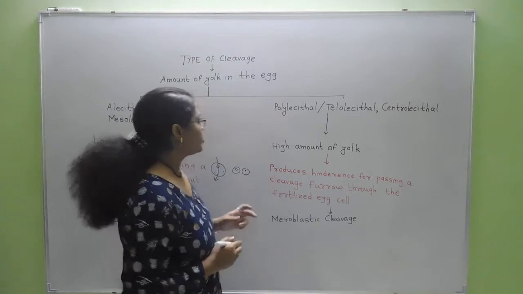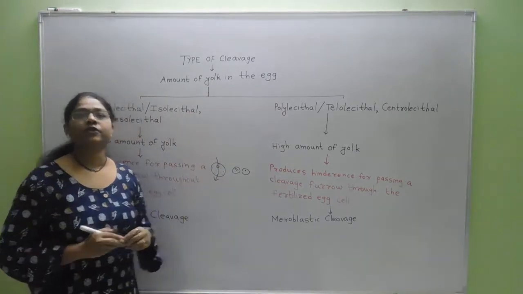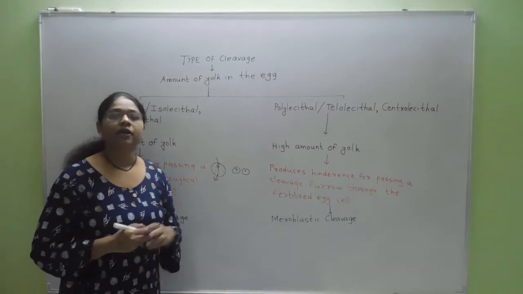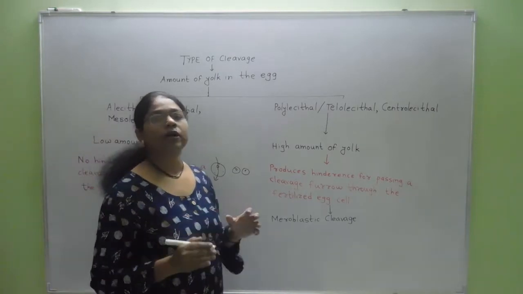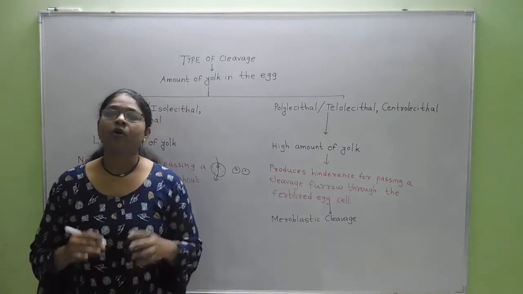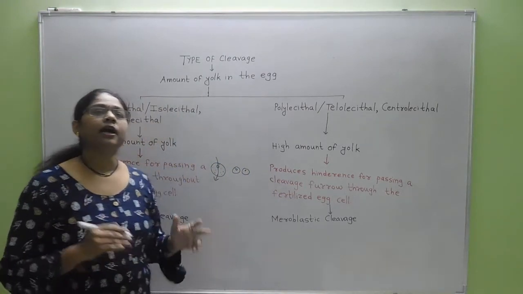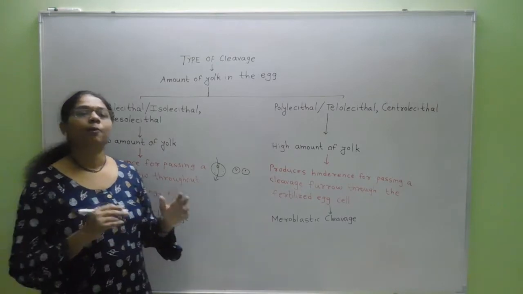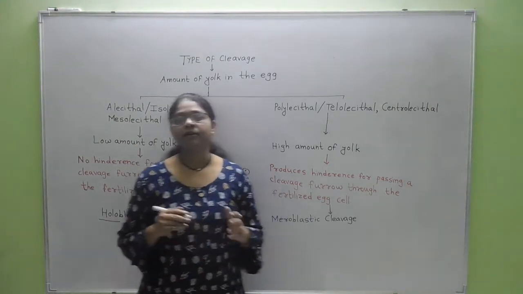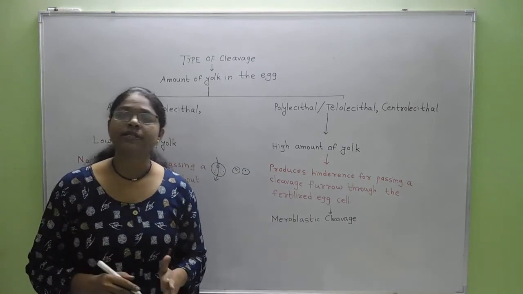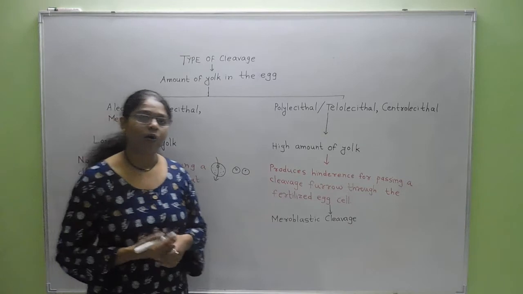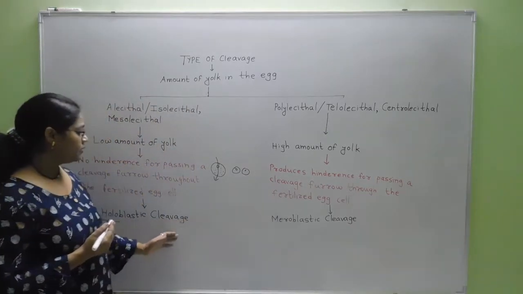Then holoblastic cleavage also takes place in the mesolecithal kinds of eggs, even if it contains a moderate amount of yolk. That moderate amount of yolk cannot produce any hindrance for the cleavage furrow to pass completely through the egg cell, and therefore mesolecithal kinds of eggs also undergo holoblastic cleavage.